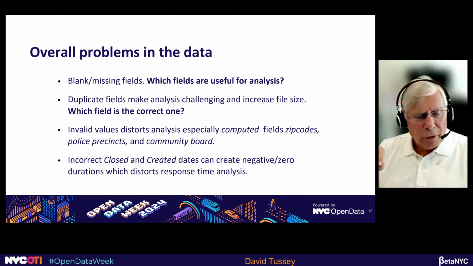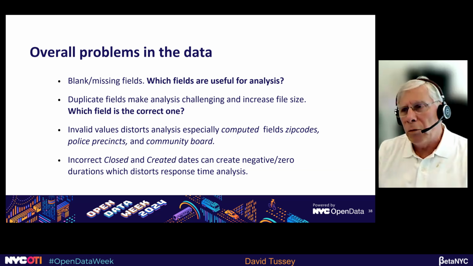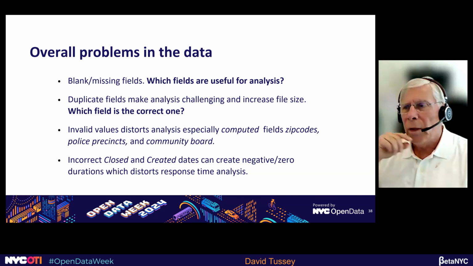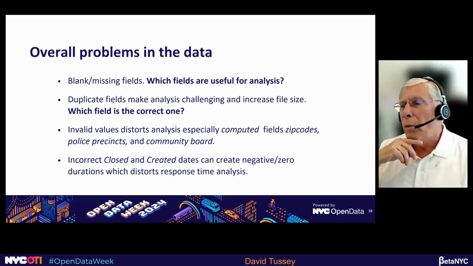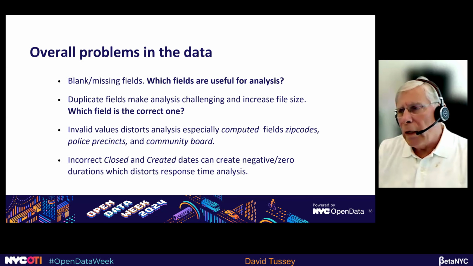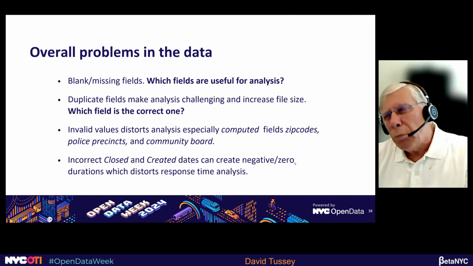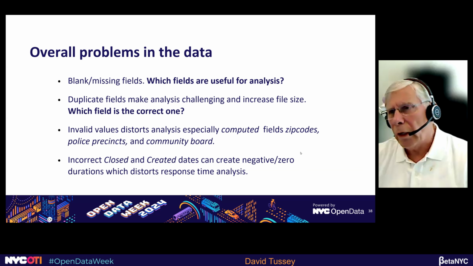Some of our experiments showed that if we remove those duplicate fields, we could reduce the file size by 20%. Well, 20% matters when you're downloading a big file or trying to manipulate it in some sort of custom code. The invalid values will distort analysis if you're using any of those or most of those computed fields, zip codes, police precincts, community boards. And then the closed and create dates create these negative or zero distortions in the response time. So those have to be looked at and probably removed from the data set that you're working in.